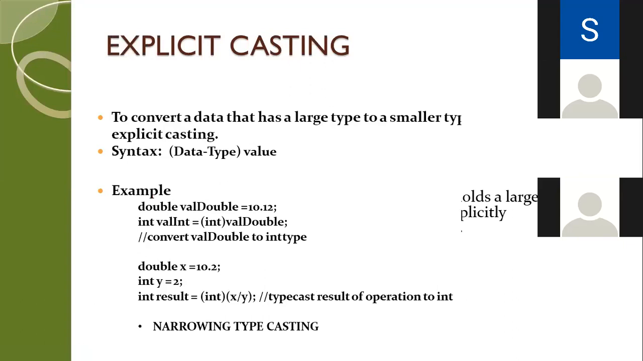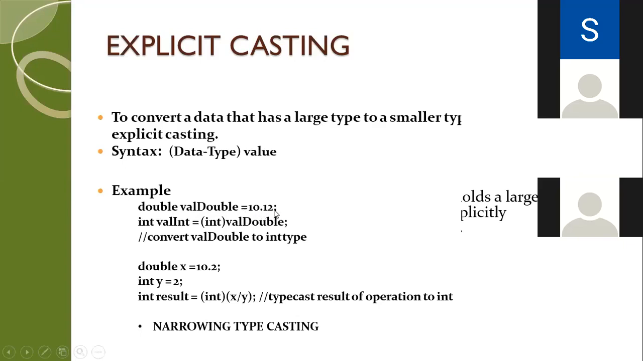Explicit casting. Explicit casting, it is the opposite of wide casting. You have a higher capacity of your memory, you narrow it down. You call it narrowing typecasting, or even simply narrow casting. Now look here. I have a double 10.12, and I am planning to make it into an integer. It is actually double. I am now planning to change it to an integer.